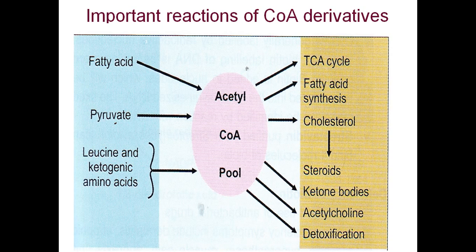It is required for fatty acid synthesis, it is required for cholesterol synthesis, and as a result it is required for the steroid hormone synthesis in the body. Acetyl-CoA is required for ketone body synthesis. Acetyl-CoA is required for acetylcholine formation. Acetyl-CoA is required for the detoxification reactions, by doing the acylation reactions in the body. So this acetyl-CoA or acyl-CoA or propionyl-CoA, malonyl-CoA, these compounds require this coenzyme, and these compounds are involved in various metabolisms. So this is an important vitamin which acts as a coenzyme for many